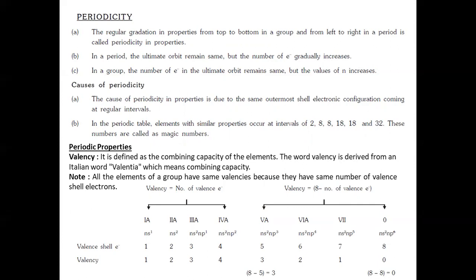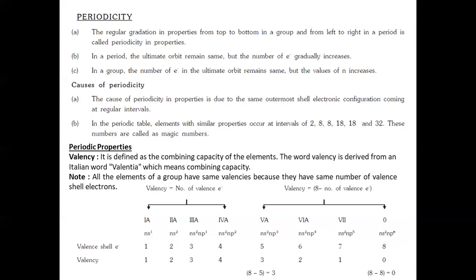Then, periodic properties. Valency. We know that it is defined as the combining capacity of the elements. The word valency is derived from an Italian word, valentia, which means combining capacity. Note, all the elements of the group have the same valencies because they have the same number of valence shell electrons.